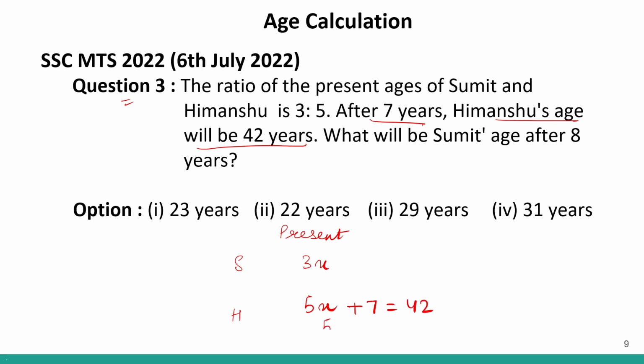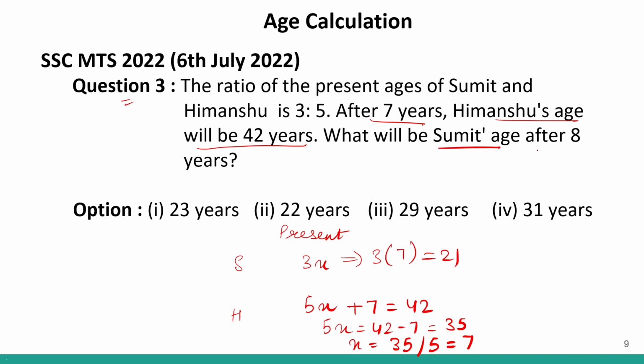Correct? So I can say 5x will be 42 minus 7, which is equal to 35. So the value of x will be 35 divided by 5, which equals 7. Clear? Now, if we found the value of x, can we find Sumit's present age? Yes, it will be 3 into 7, which is 21.